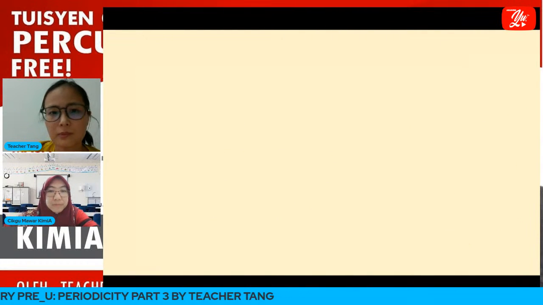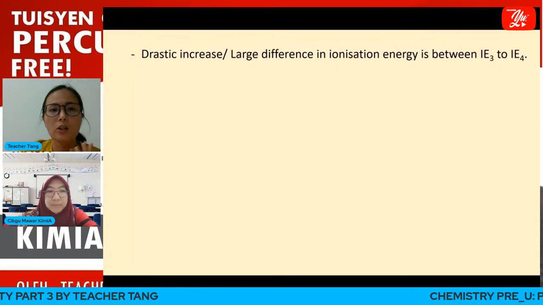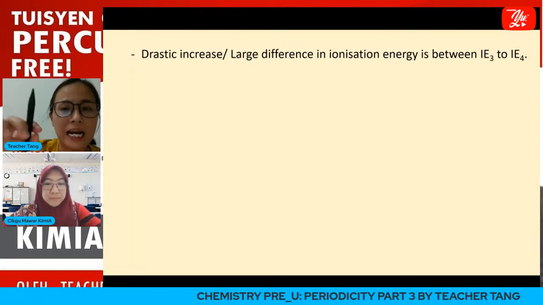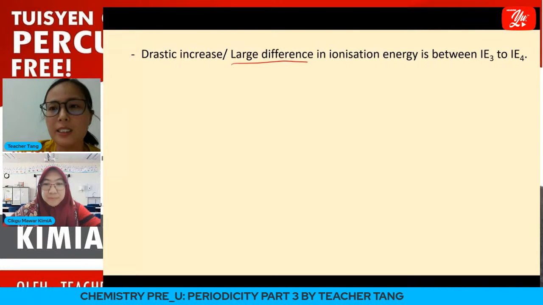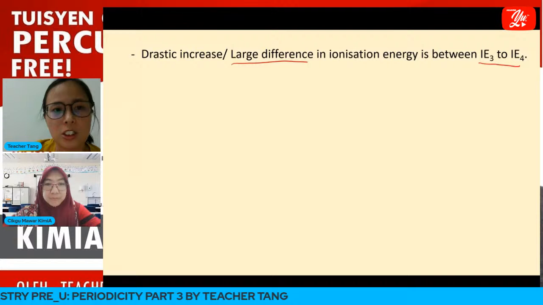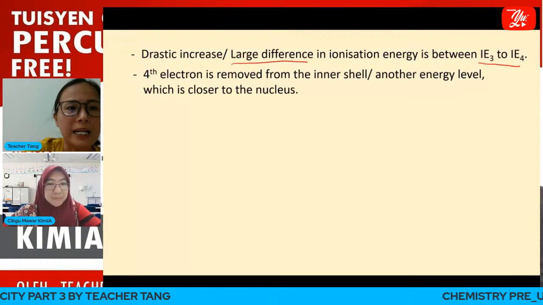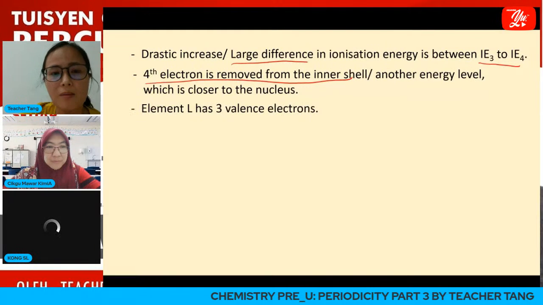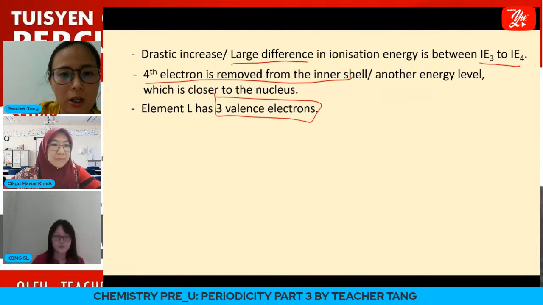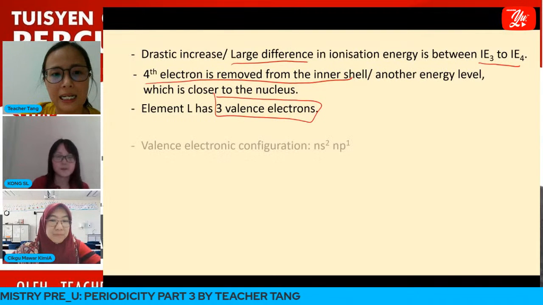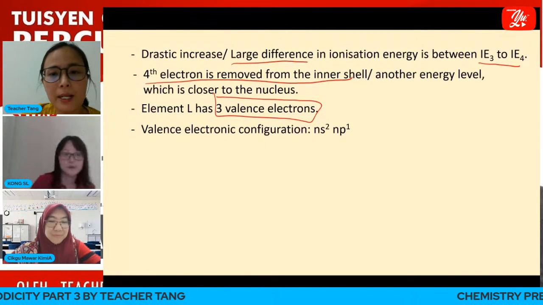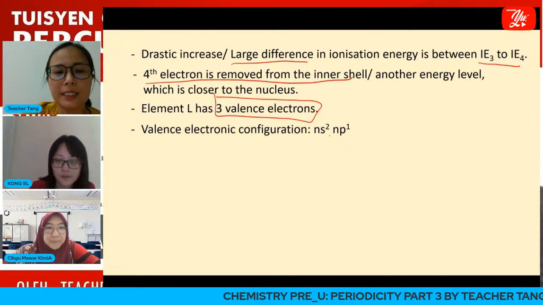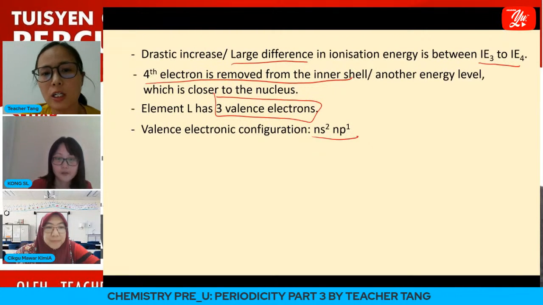Okay. So how do we explain this? From the difference in ionization energy, we can see that the largest difference is between the third and the fourth ionization energy. Therefore, the fourth electron is removed from the inner shell, and we can conclude that the element has 3 valence electrons. If it has 3 valence electrons, it must be from the p block. So this is therefore the valence electronic configuration.